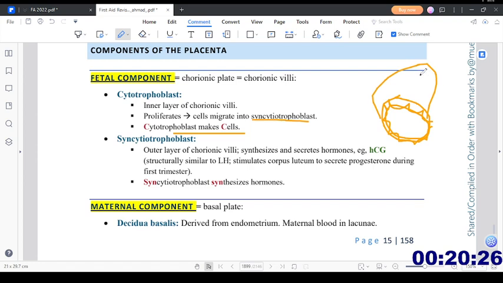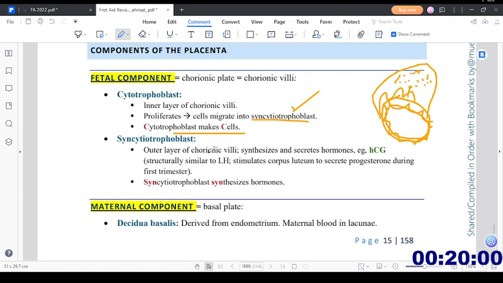Outside that there are just isolated nuclei, and you cannot find a cell there. The cytotrophoblast is responsible for the formation of villi. Firstly, the villus structures are formed by the cytotrophoblast, and secondly, cells will be sloughed off to form the syncytial trophoblast. So the cytotrophoblast makes the cells, and those cells migrate into the syncytial trophoblast.